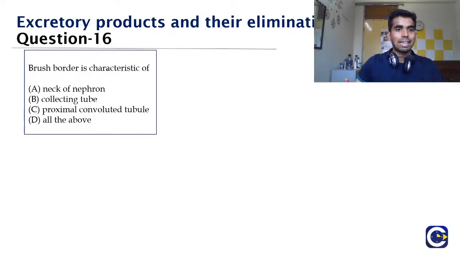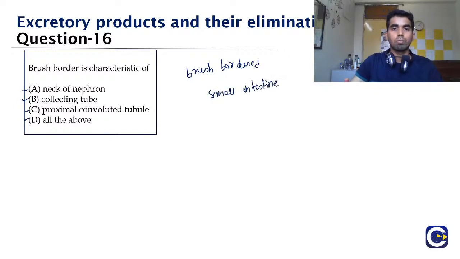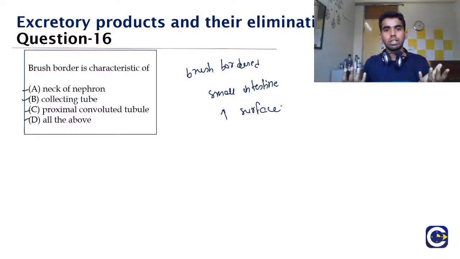Brush border is characteristic of option A, neck of nephron. Option B, collecting tubule. Option C, proximal convoluted tubule. Or option D, all of the above. So what is the function of this brush border? You might have heard of brush bordered epithelium in another structure also, and that is the small intestine. The main function of this brush bordered epithelium is that it increases the surface area. And in the intestine, why do we need to increase the surface area? To absorb most of the nutrients from the gut, isn't it?